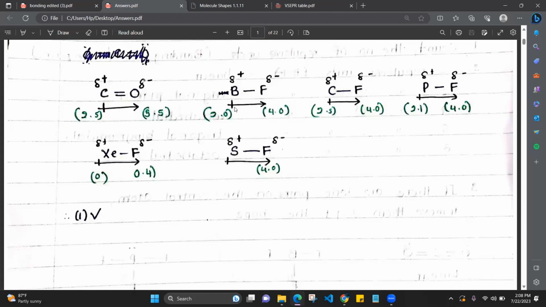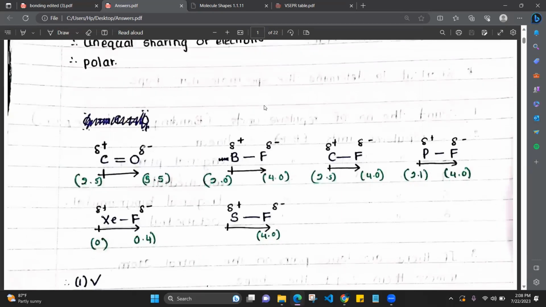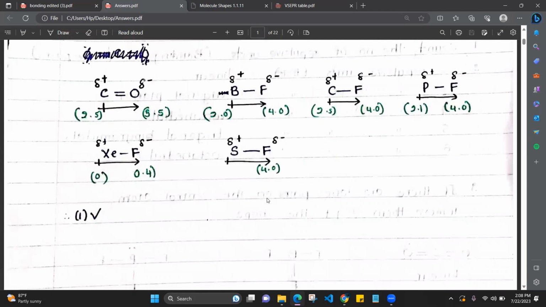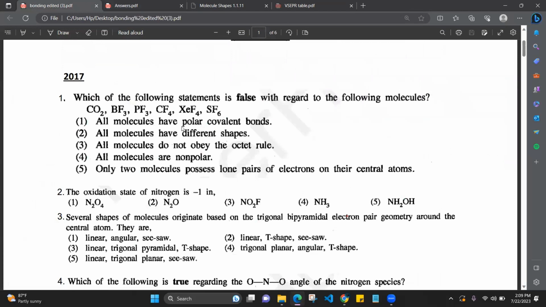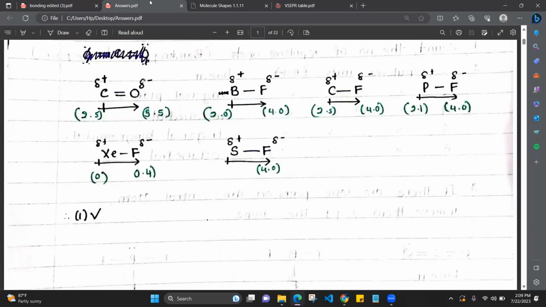The dipole moment is indicated by an arrow like this. It is going towards the more electronegative atom, right? Those are a few extra things here. Now all these molecules have what kinds of bonds? Polar covalent bonds. Is that clear to everyone? Okay. So because all of them have polar covalent bonds, the first statement is correct: all the molecules have polar covalent bonds.